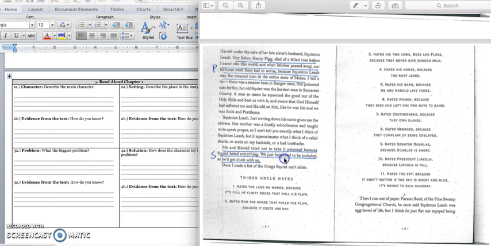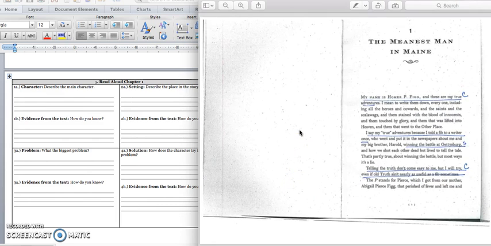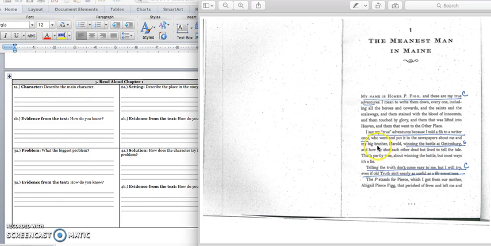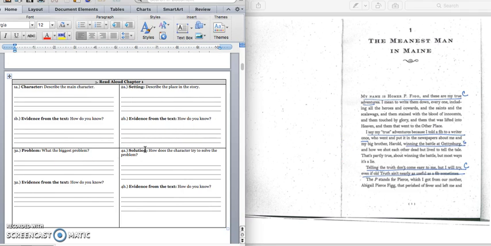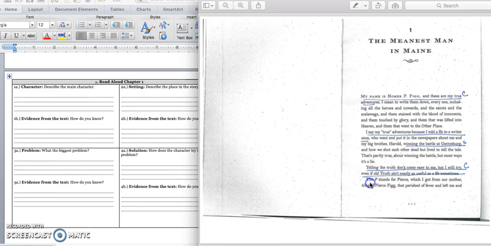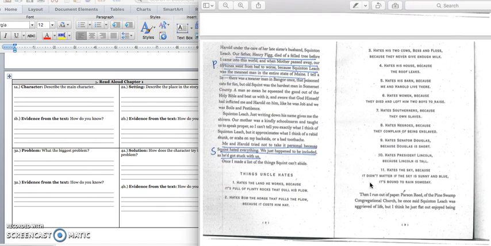And there are two quotes you could write down. You could write down this sentence that says, because Squinton Leach was the meanest man in the entire state of Maine. Or you could write down the quote from page 1 about my brother Harold winning the Battle of Gettysburg. Press pause to write down your quote in 2B and play when you're ready for the problem.